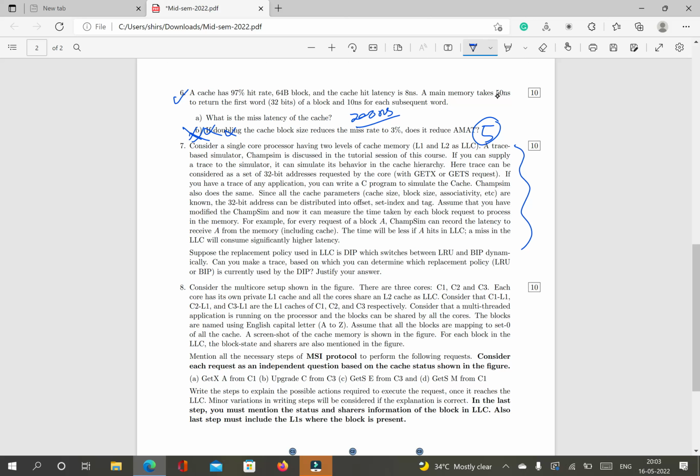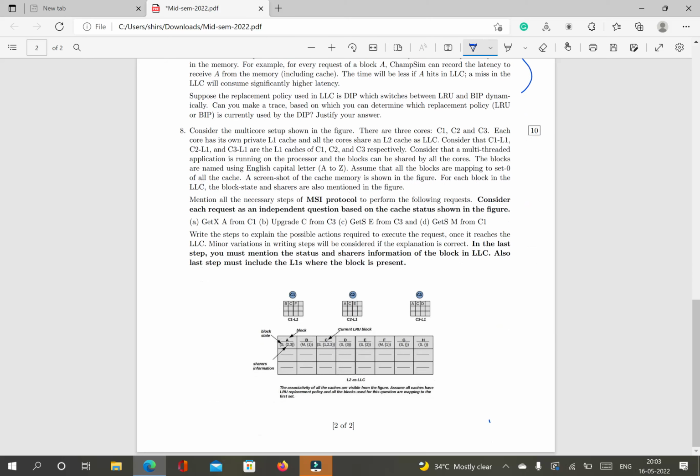If you are getting more misses, obviously an LRU replacement policy is going on, because LRU cannot handle thrashing, but thrashing can be partially handled by BIP. So if the underlying replacement policy is BIP, then if you run a thrashing application, there will be some hits. So based on this, the attacker can find out if the underlying replacement policy is LRU or BIP. Very straightforward answer. And again, question number 8, I think 90% of you did it correctly.